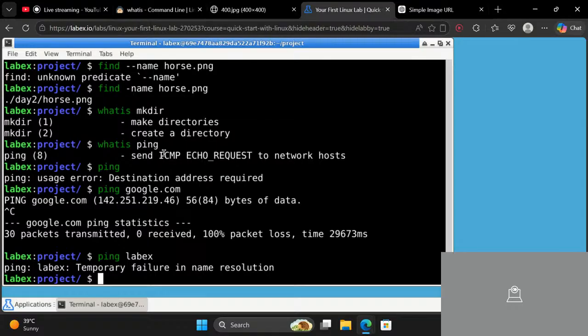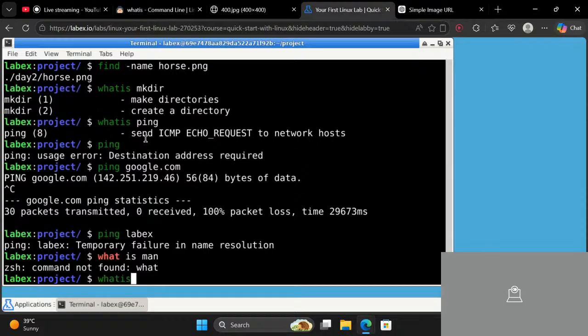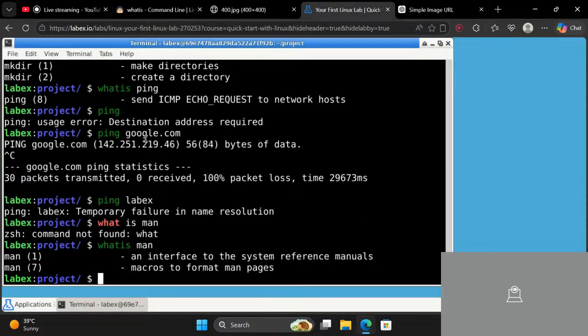Now let's go. What we were learning was whatis, right? What is man? Man, an interface to the system reference manual. So you basically know about whatis now. Let me teach you a bit of commands you can use with echo.